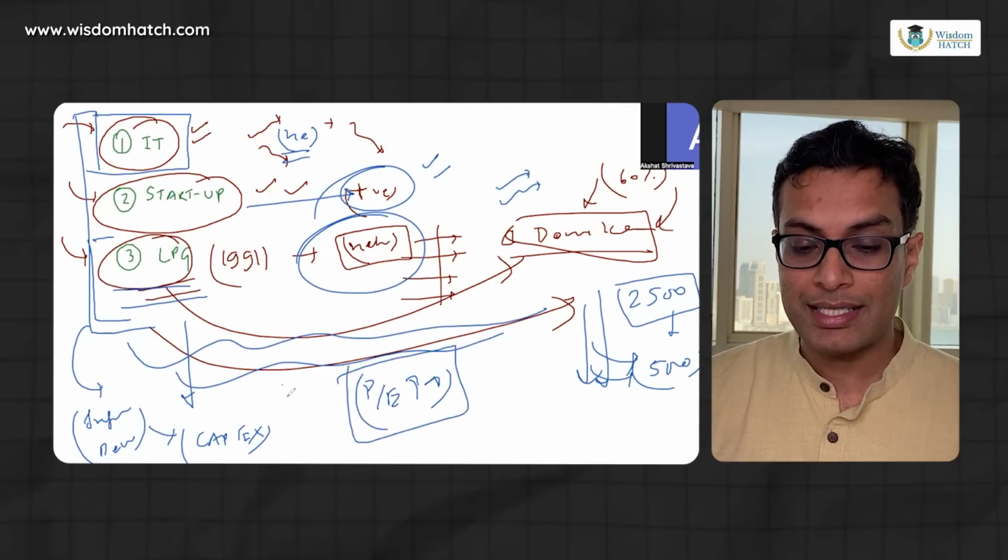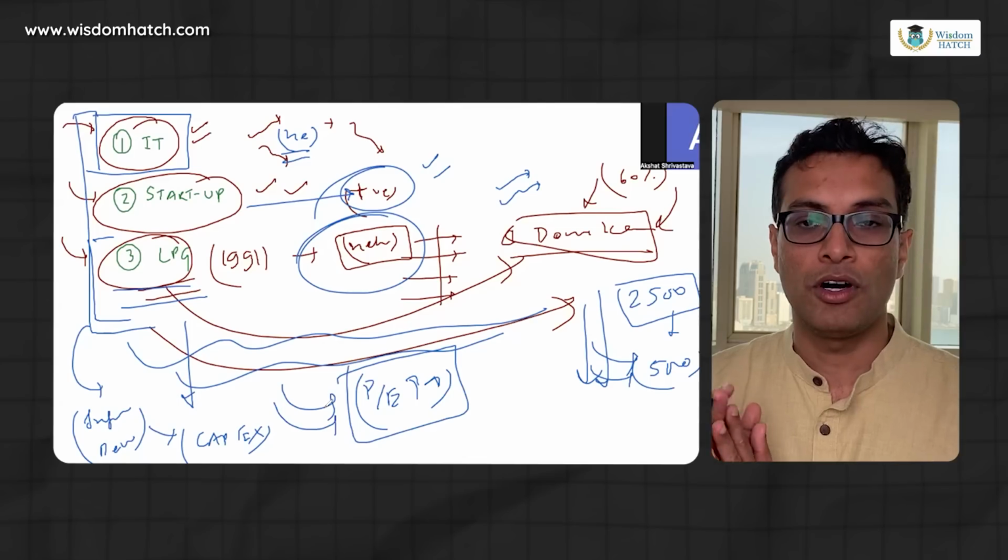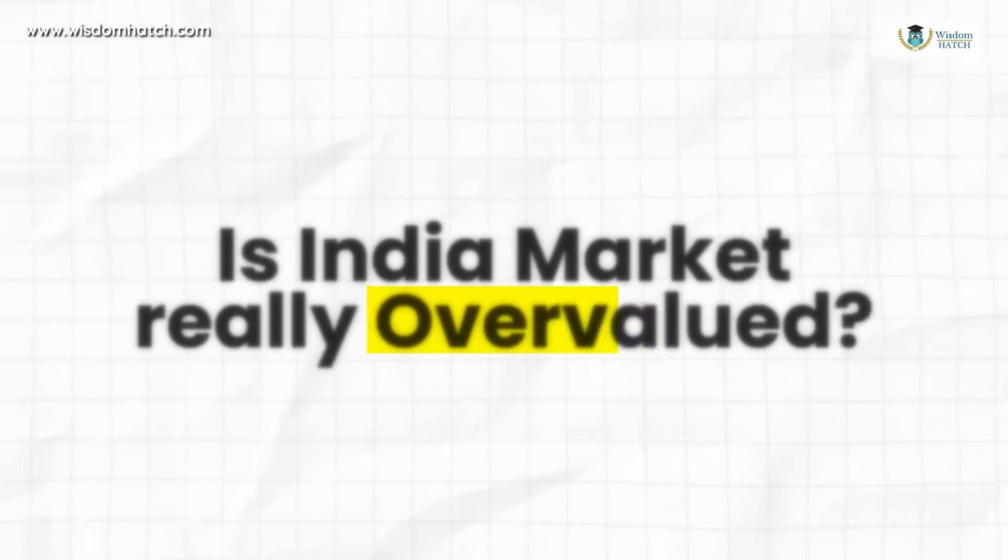But unfortunately, this narrative right now is not working, for a bunch of different reasons. So I hope that you understood the concept of forward PE. This is point 2. Now let's move to point 3, and let me systematically point out the data on how overvalued or undervalued we are if we look at the current situation.